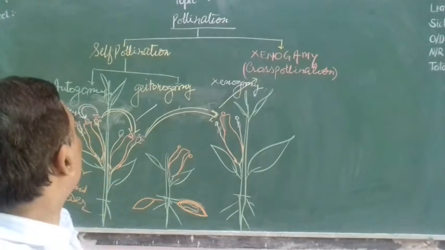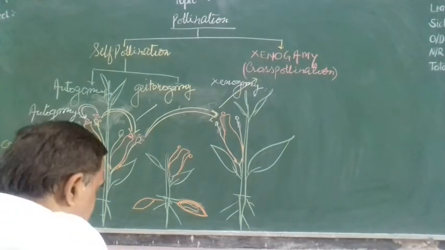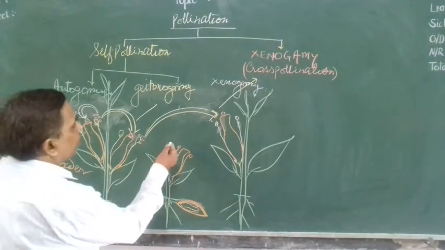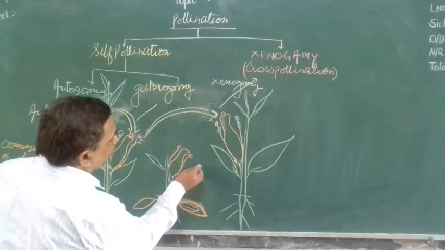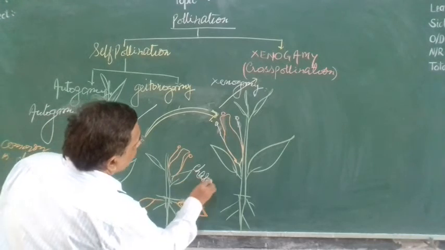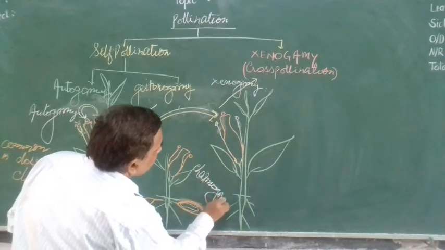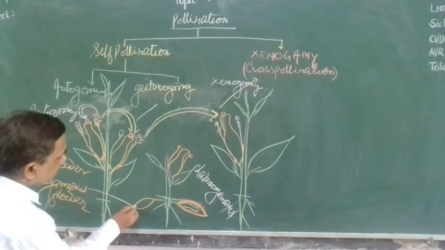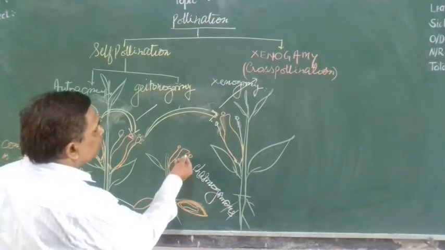Now, the flowers which are exposed, these exposed flowers are called chasmogamous flowers. Exposed flowers are called chasmogamous flowers. And this is called cleistogamous. This is cleistogamous. These are chasmogamous.